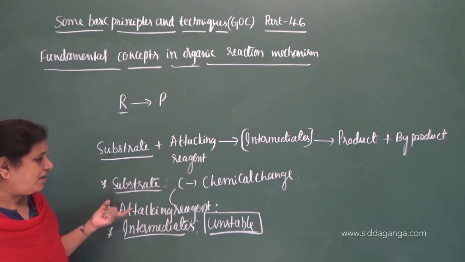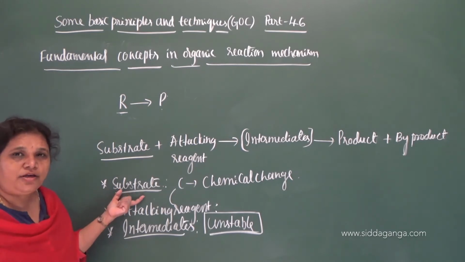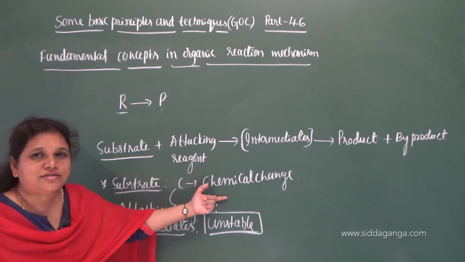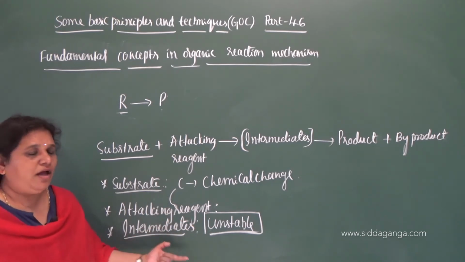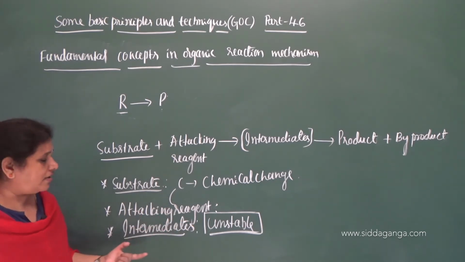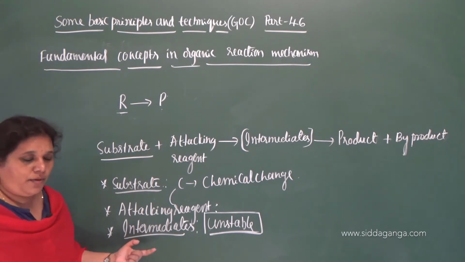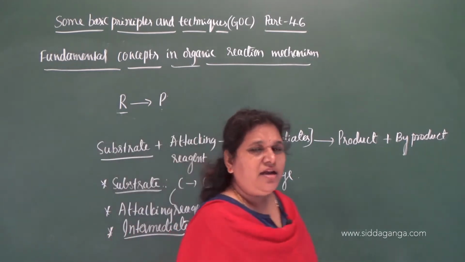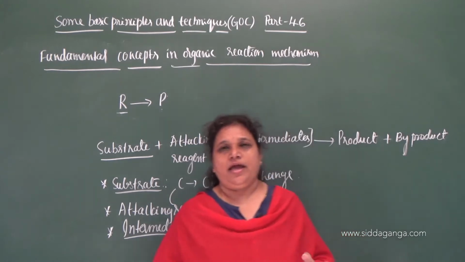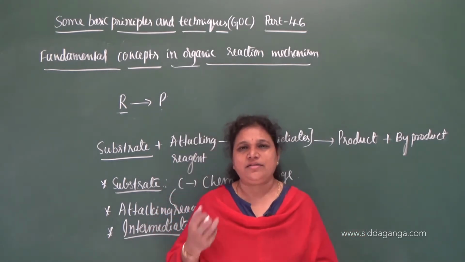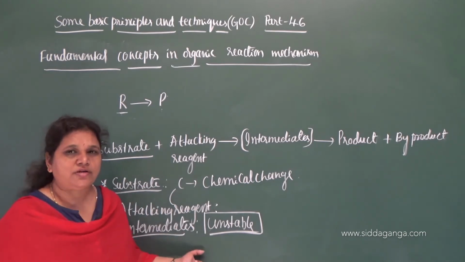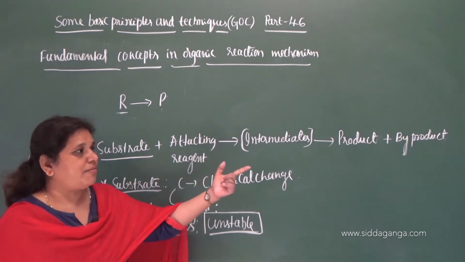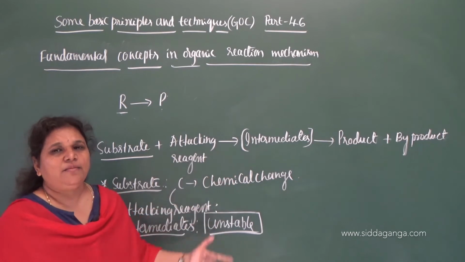When the attacking reagent attacks on the substrate molecule and it undergoes chemical change, whatever species are obtained are unstable, and those unstable species are called intermediates. When these intermediates again combine together, they undergo association or dissociation, and this results in the formation of new bonds, and that results in the formation of products and byproducts.